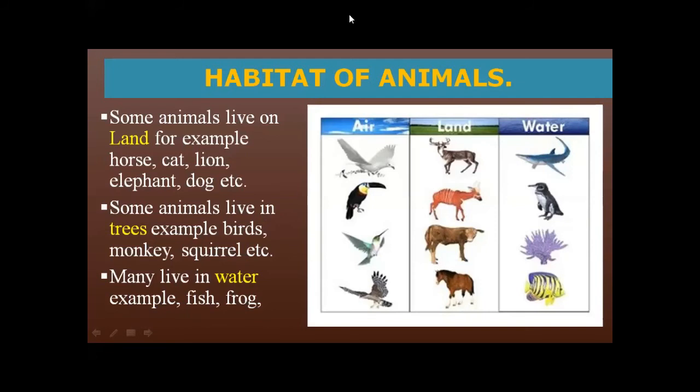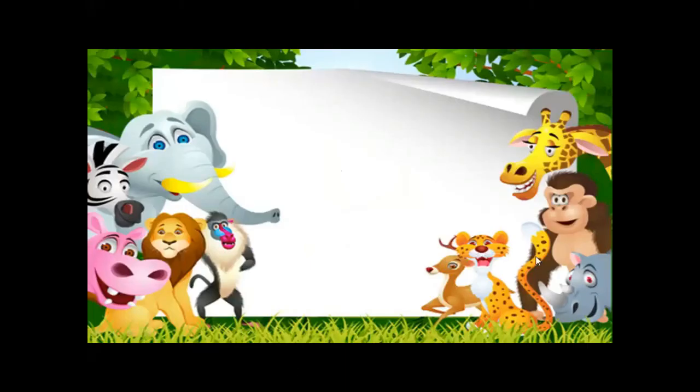Okay. Now, look at this picture. In this picture, you can find the wild animals. Giraffe, monkey, hippopotamus, lion, bear, elephant, zebra. It is tiger, lion, chimpanzee, and rhinoceros. Okay, and this is the conclusion time.